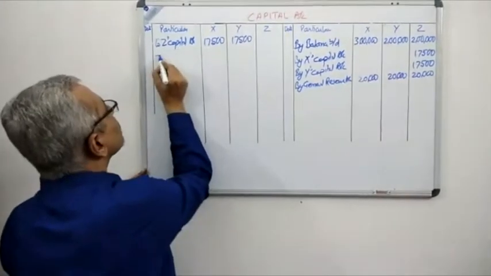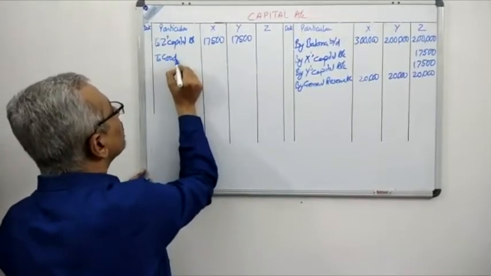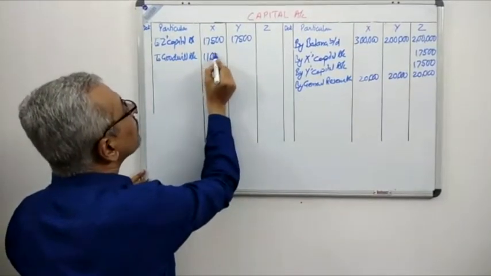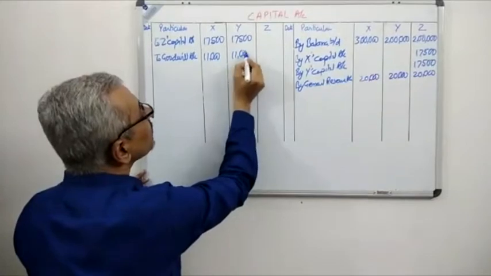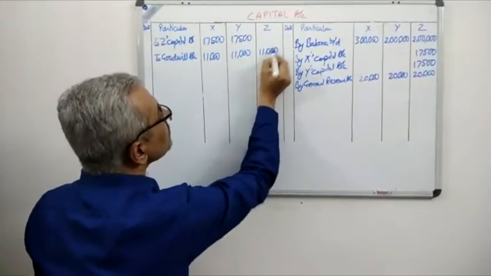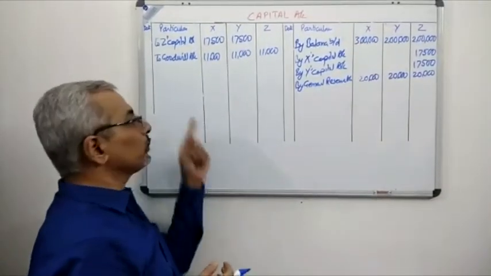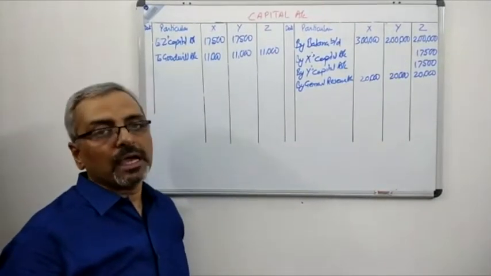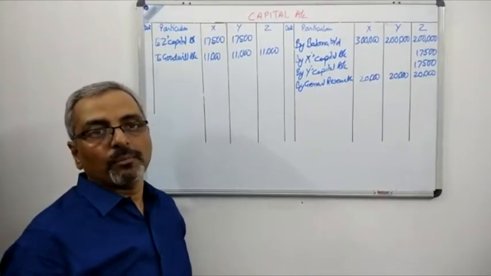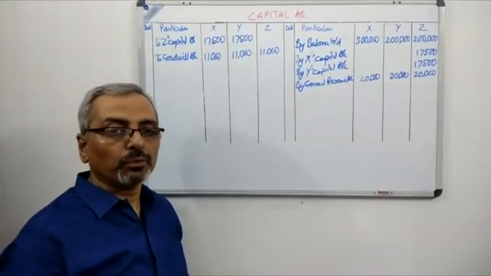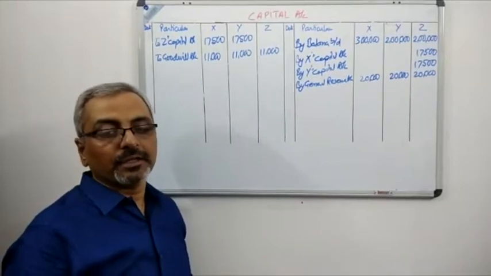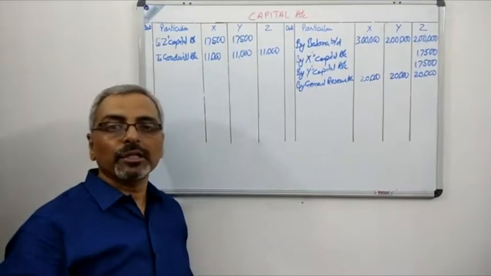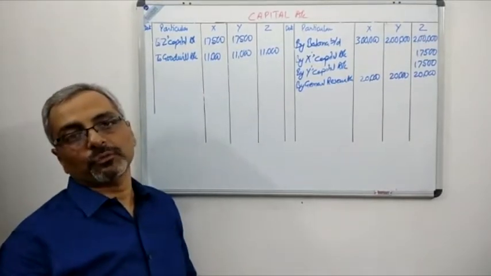Let us move on to the debit side where we have the entry for goodwill. If you remember, the value of goodwill was 33,000, therefore 11,000, 11,000 and 11,000. So this is the entry which we have done for goodwill, and that is the entry which we have done for general reserve. After that, we have done the revaluation account by preparing the journals, and we have gone to the information in the last journal entry that there is a profit on revaluation of 1,53,000, which was divided among the three partners as 51,000, 51,000, 51,000.